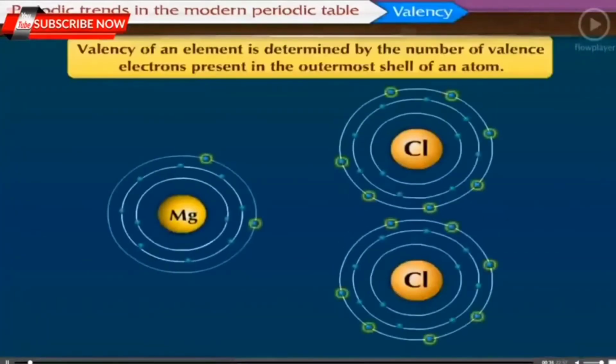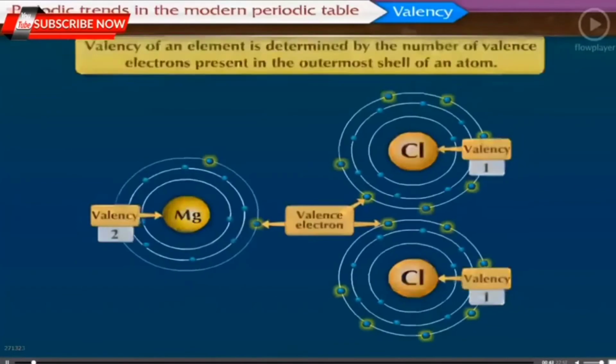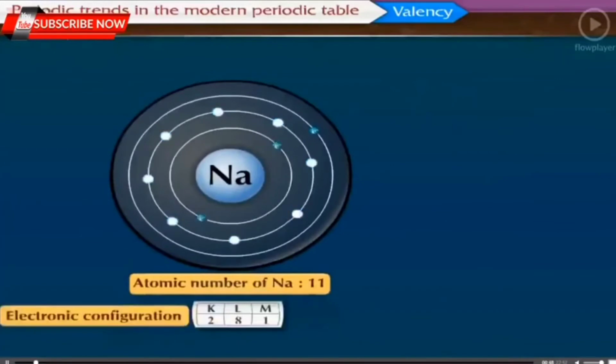Valency. We have learned that valency of an element is determined by the number of valence electrons present in the outermost shell of an atom. Let us study one example. The electronic configuration of sodium is 2, 8, 1. There is 1 electron in the outermost shell of the atom of sodium.